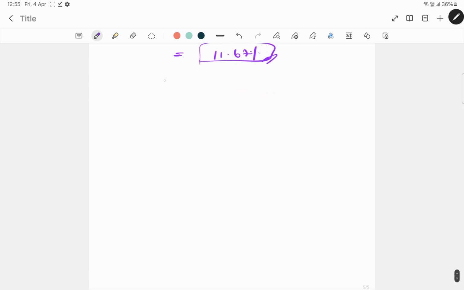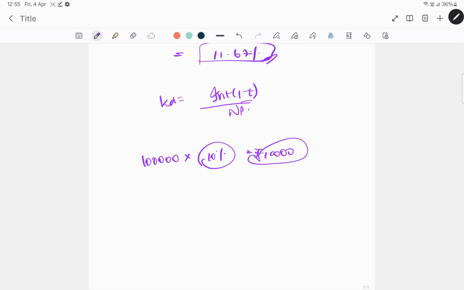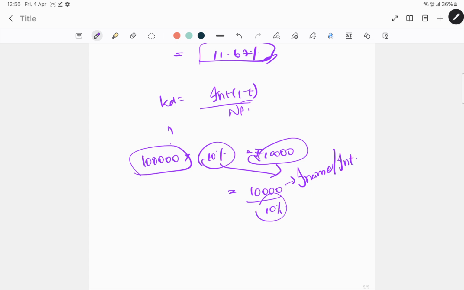See here you are calculating KD as nothing but interest into 1 minus T divided by net proceeds. Or let's take for example 1 lakh debentures of 10% will give you 10,000, right? Now if you have this information, that is 10,000 and 10%, how do you calculate the value of debentures? Nothing but 10,000 by 10%, that is you are capitalizing the income or interest, and cost of debt is 10%. If you capitalize the same, you will get your value of debentures.